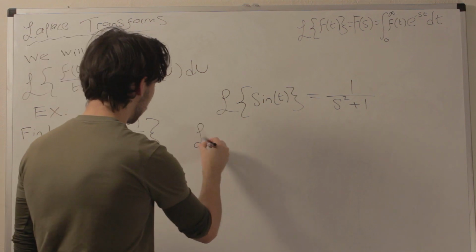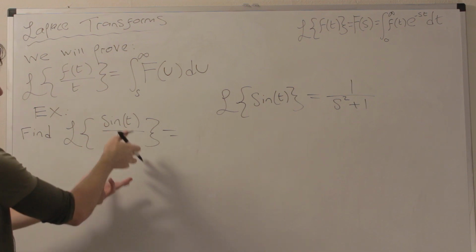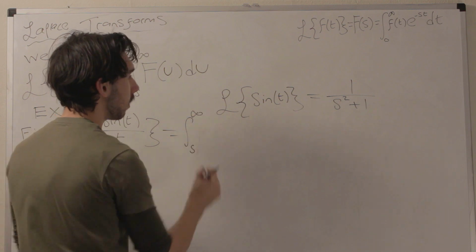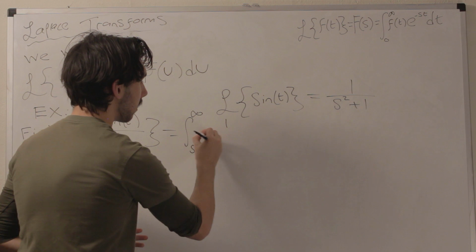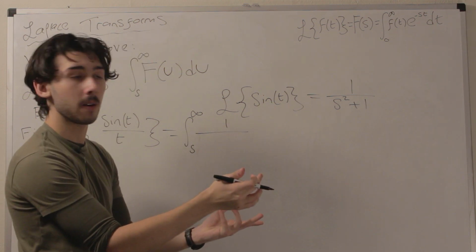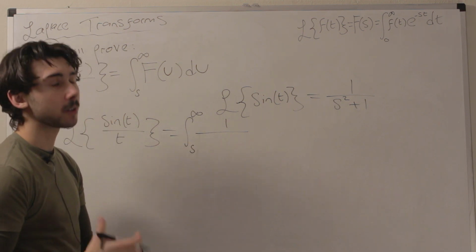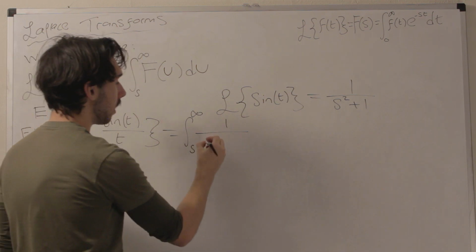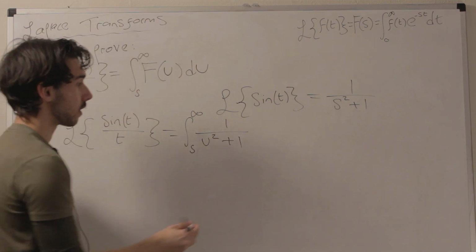Okay, now we need to integrate this. So we know that the Laplace transform of sine t over t is equal to the integral from s to infinity of this. Now, again, as I said at the beginning of the video, I could write 1 over s squared plus 1 ds. But because s is in the limit, I'm going to just change the variable. It's a dummy variable. It doesn't matter what letter of the alphabet I call it, so I'll call it u. So this is actually the integral of 1 over u squared plus 1 from s to infinity of du.